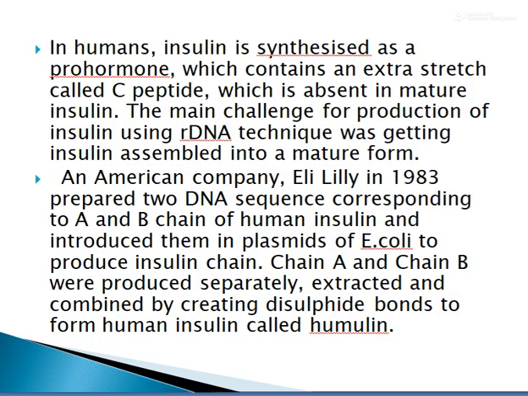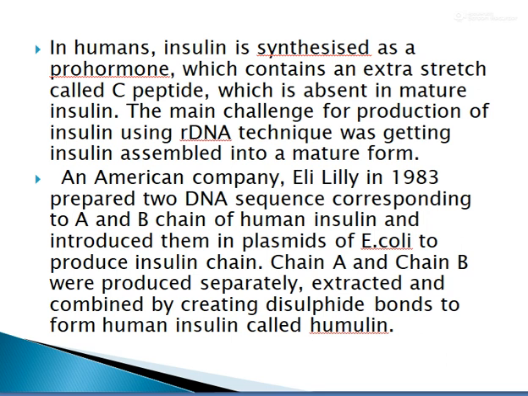In human beings, insulin is produced as a prohormone. Prohormones contain an extra stretch of C peptide. You can have a look at the previous diagram. They contain an extra stretch of C peptide, which is present in the insulin produced in humans, but is absent in mature insulin. The main challenge for production of insulin using recombinant DNA technology techniques was getting insulin assembled into a mature form.